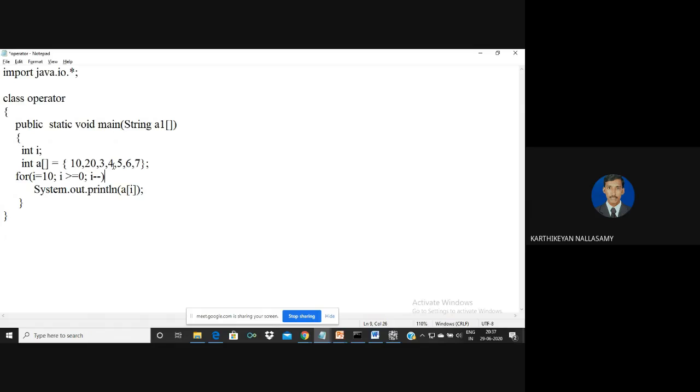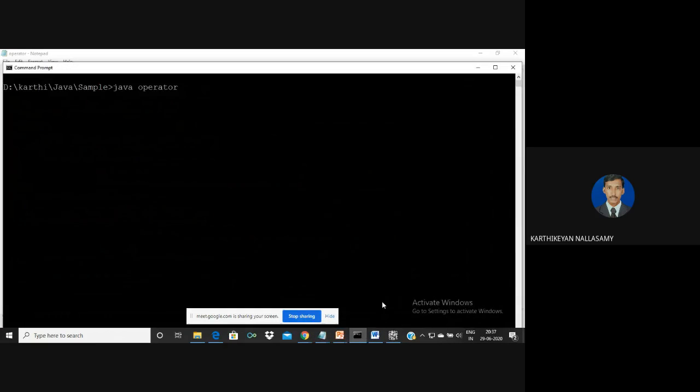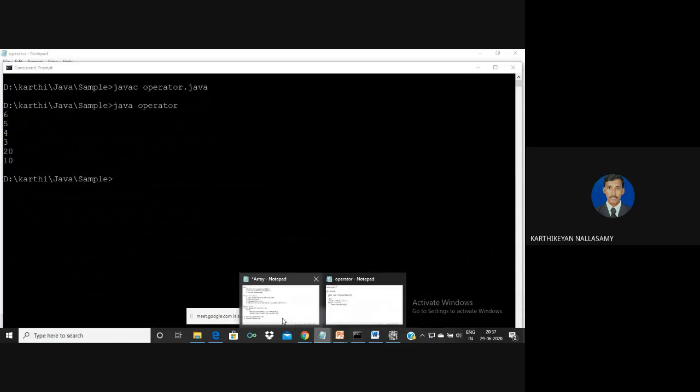So the index varies up to 6. I'm going to say it is 5. Let me run my program. So it will work. The size can be predicted based on the number of elements in the list. It will be displayed because I try to display the values from left to right. Sorry, right to left. Okay.